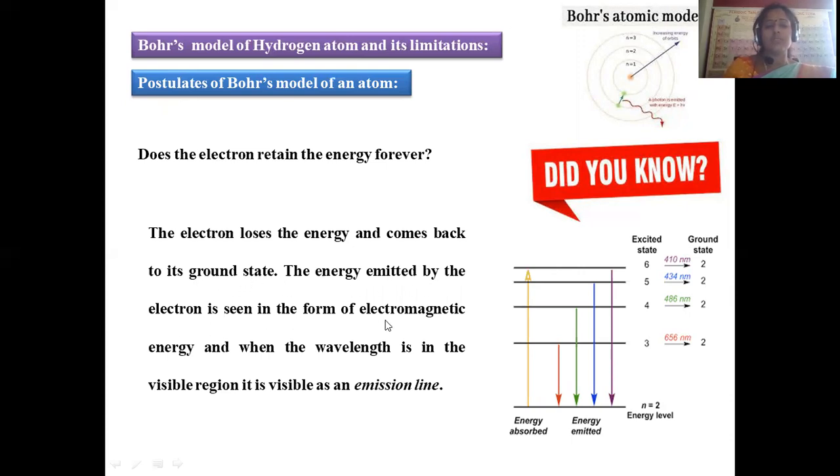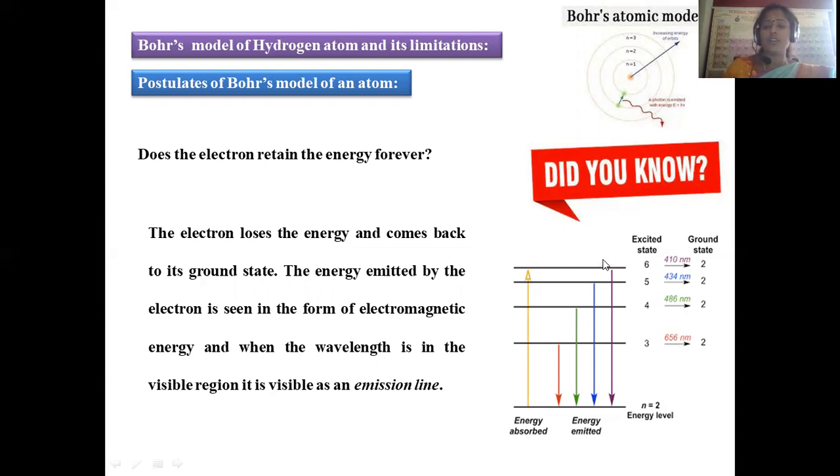The energy emitted by the electron is seen in the form of electromagnetic energy, and if the wavelength of the energy is in the visible region, then the emission line appears in the visible region only. So when extra energy is provided, the electron is excited into a higher energy level. If it wants to move back to the ground state level, as we discussed in the earlier session, the electron moves back. While moving back, what happens?